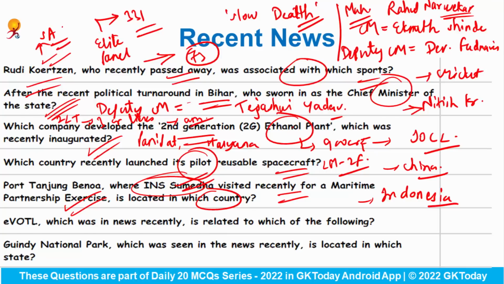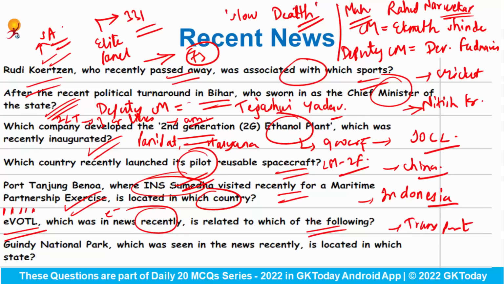EVTOL, which was in the news recently, is related to which of the following? What is the full form of this term? Electric vertical takeoff and landing aircraft. Okay, and it uses the electric power to take off and land vertically. Fine. So this is related to transport.